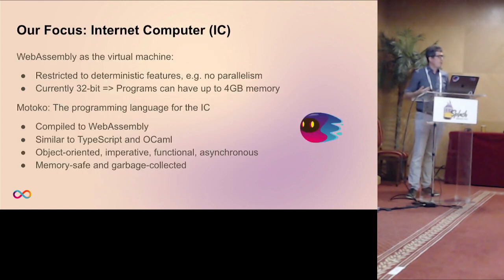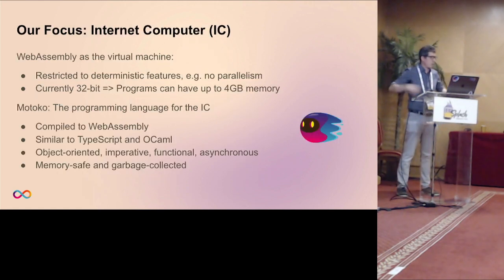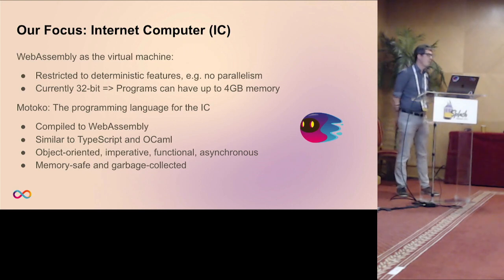Our focus is a little bit even more specific. We focus on the Internet Computer, which is one of these general purpose compute blockchains that uses WebAssembly as the virtual machine, so the common denominator for various programming languages that can be used as platform for that blockchain.